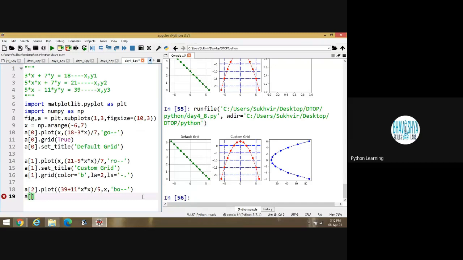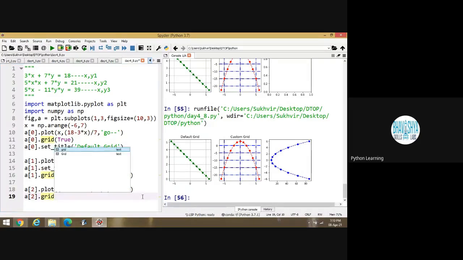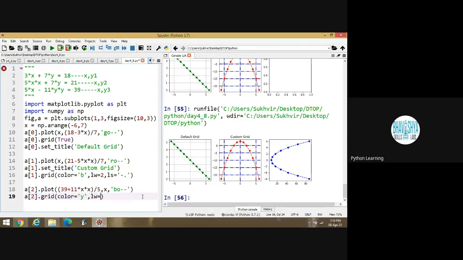A2, suppose third category, dot head. Okay. Suppose I am changing some other content. Let us say color is equal to yellow, and then line width is equal to, let us say, 3, then line style is equal to, in single quotes, 2 dashes. And execute the program.